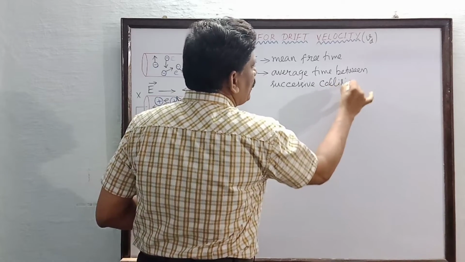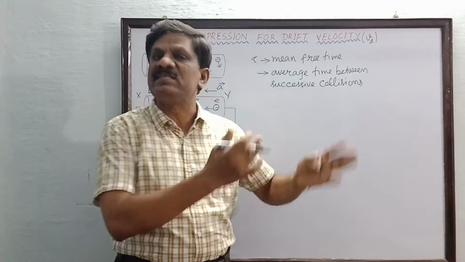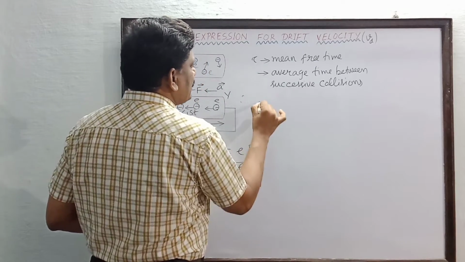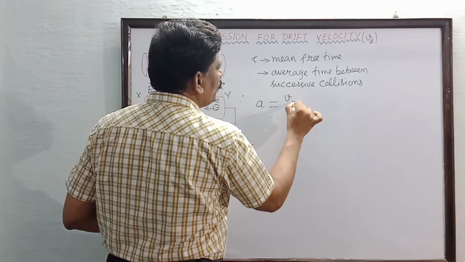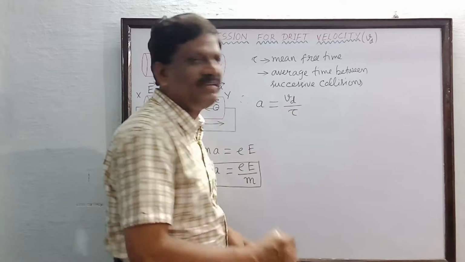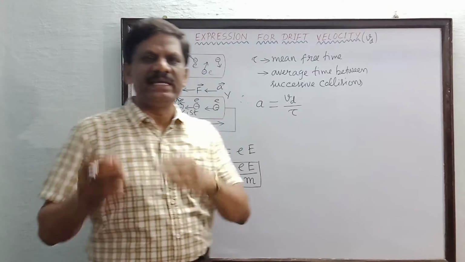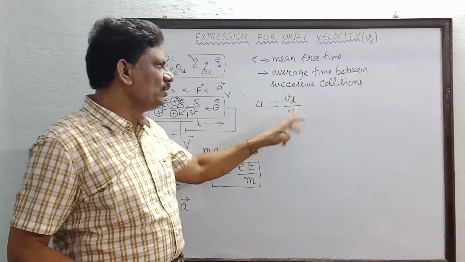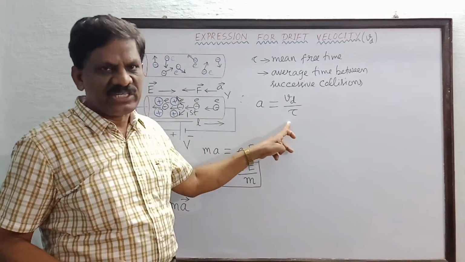This is also the time during which the electron has been accelerated. Therefore this acceleration of the electron must also be equal to the drift velocity acquired by the electron divided by this mean free time. So acceleration also is equal to the drift velocity divided by the mean free time.